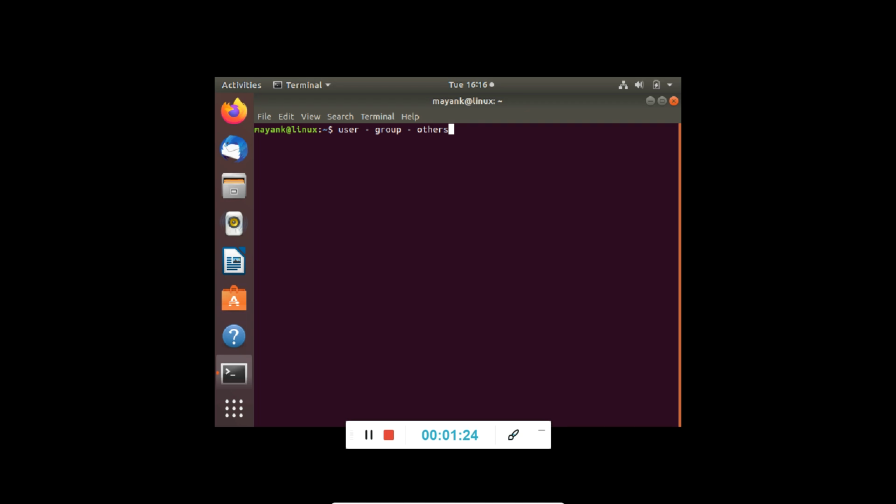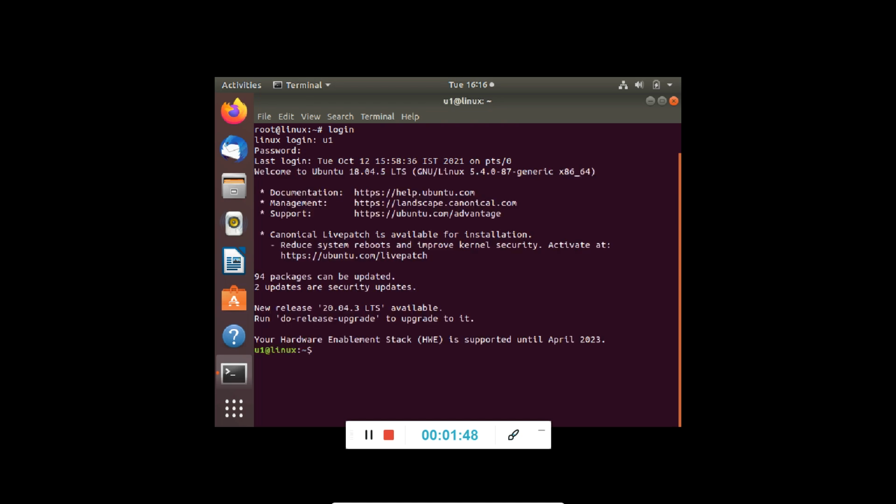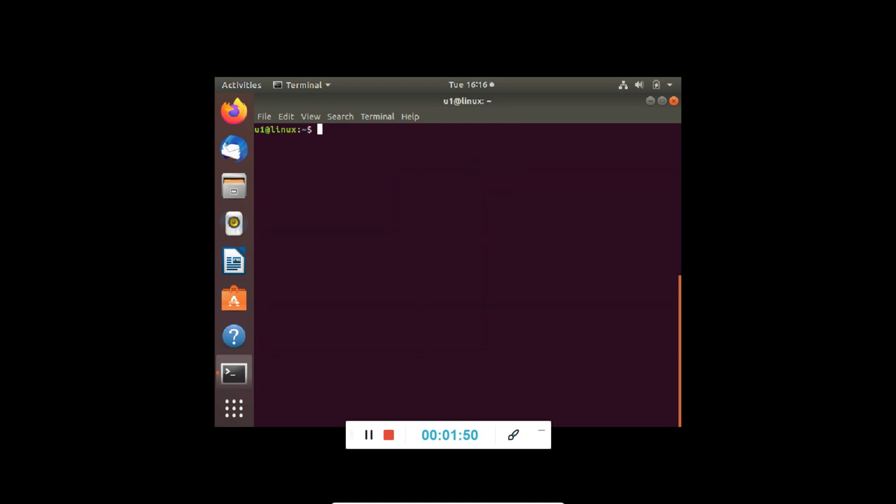To see the permissions for a particular directory, let's first go to the root using sudo -i, and we have entered into the root user. Now let's log in into a particular user. Let's log in into U1. Clear the screen.